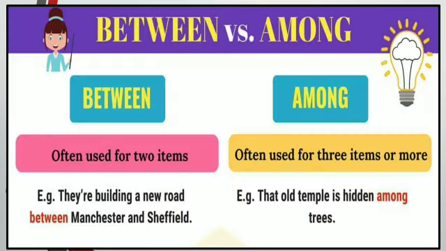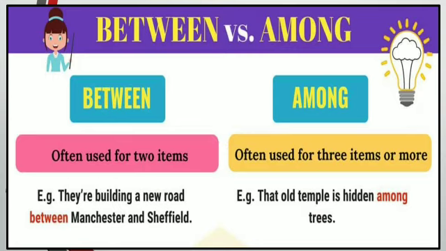Then the next one is between and among. In this we get confused. Between is often used with two items, when something is kept between two things. They are building a new road between Manchester and Sheffield. Okay, so that is how we use between and among.